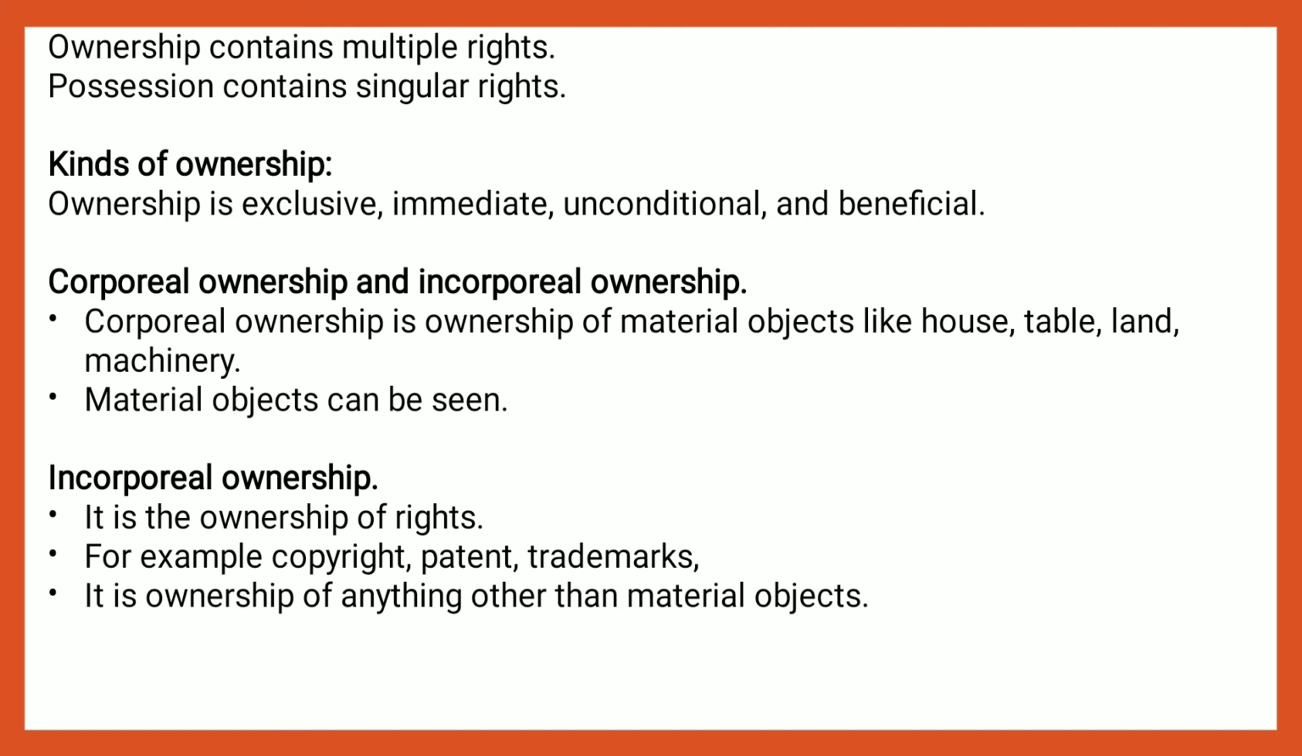Now, kinds of ownership. Ownership is exclusive, immediate, unconditional, and beneficial. Kinds of ownership: corporeal ownership and incorporeal ownership. What is corporeal ownership? Corporeal ownership is the ownership of material objects. It is seen, it can be seen, it is tangible. It means possession of a material object is corporeal ownership. For example, house, car, cycle, book, pen, computer.